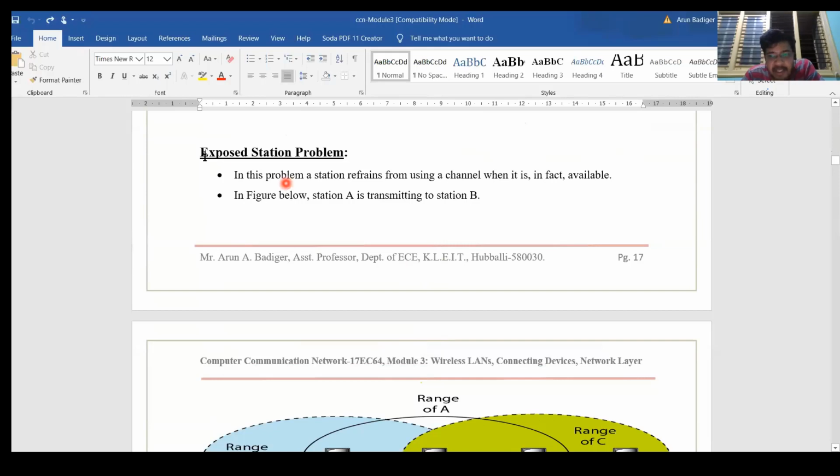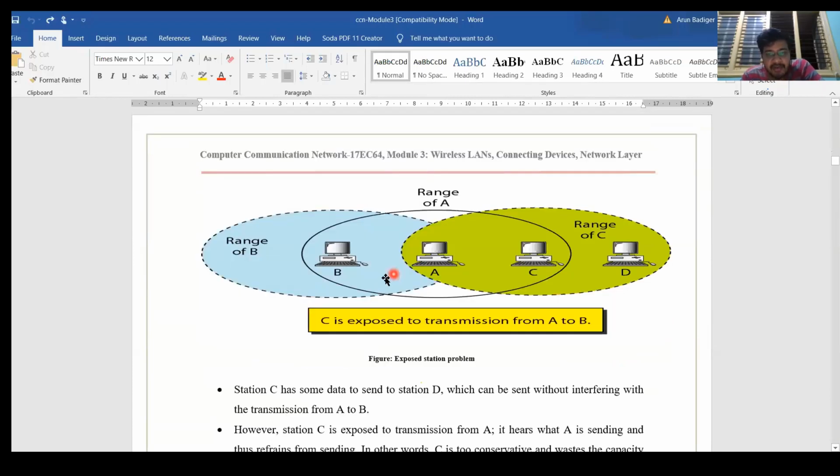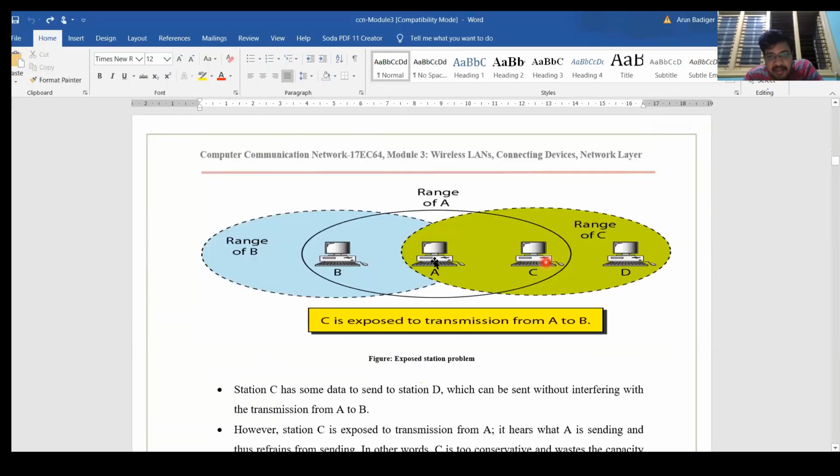Another problem is the exposed station problem. In this exposed station problem, what happens? Now there is another trick here. The problem occurs when, as you can see, the hidden node is solved. So now A will be exposing C to B and B to A, so that they know each other.